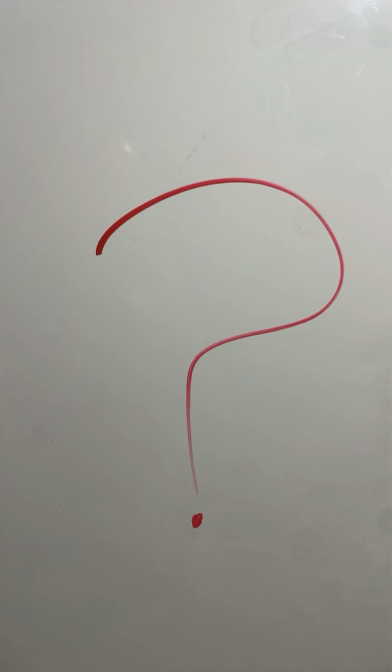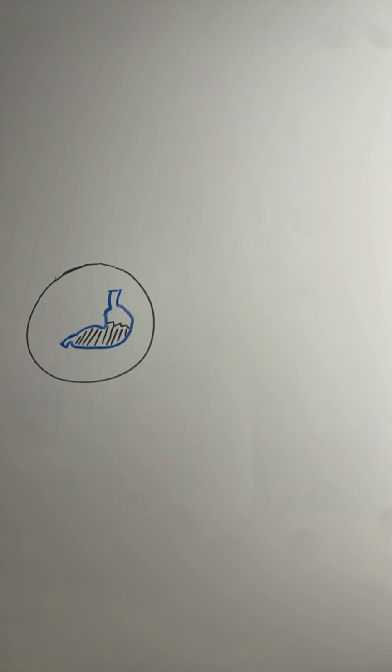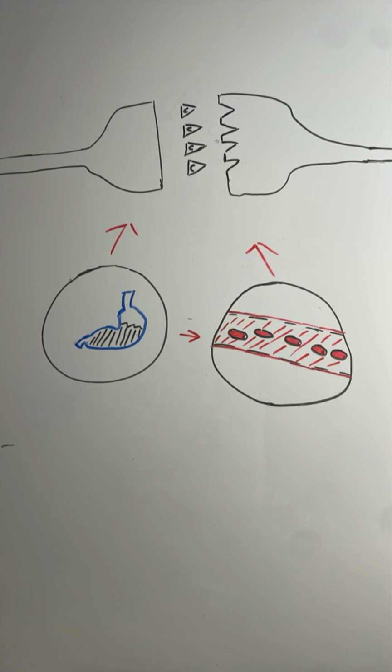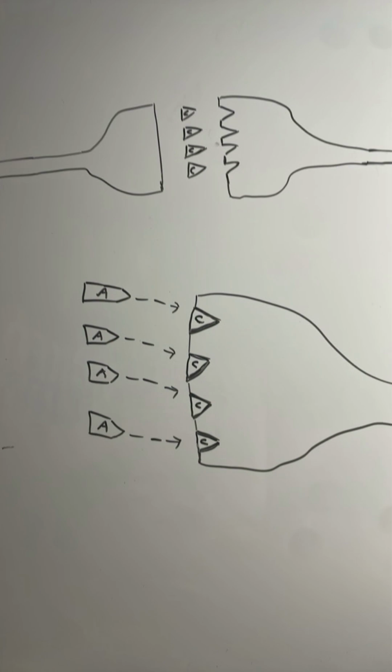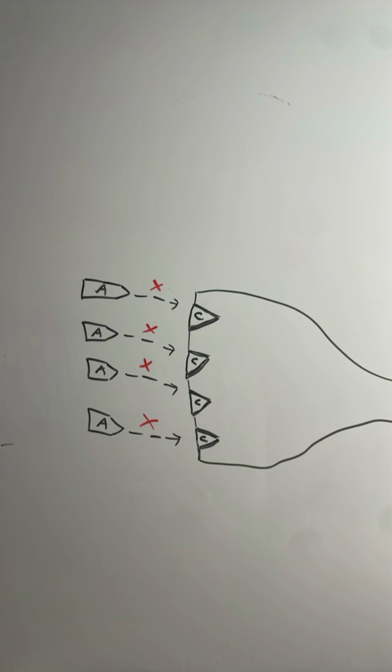What does caffeine have to do with all of this? Caffeine is a stimulant that is part of the methylxanthine family. To a nerve cell, it looks identical to adenosine. So when it enters the bloodstream through the gastrointestinal tract, it travels and attaches to the same receptors as adenosine. It acts as an antagonist and competitive inhibitor of adenosine, meaning it blocks it from doing its job. So, what does this actually do?